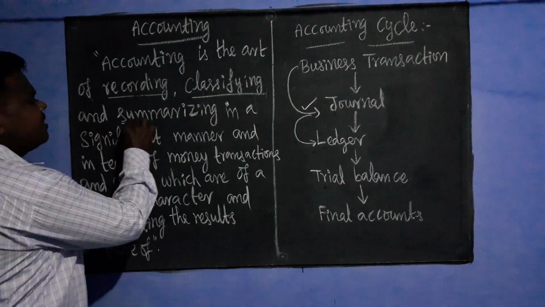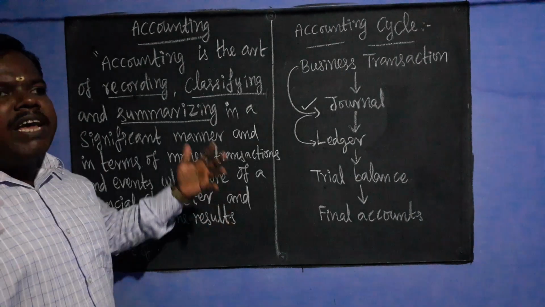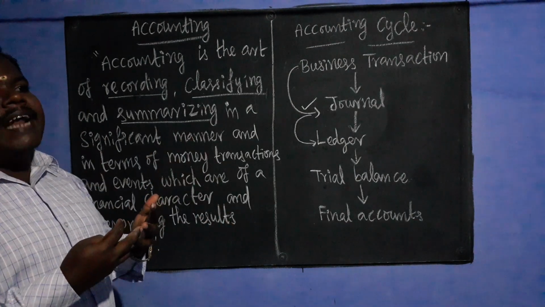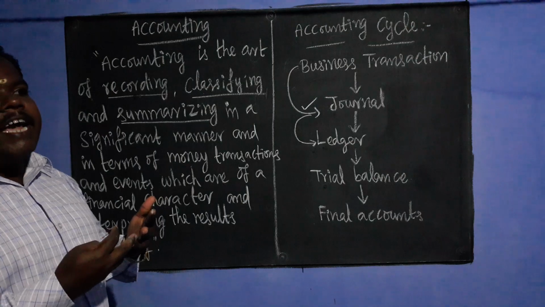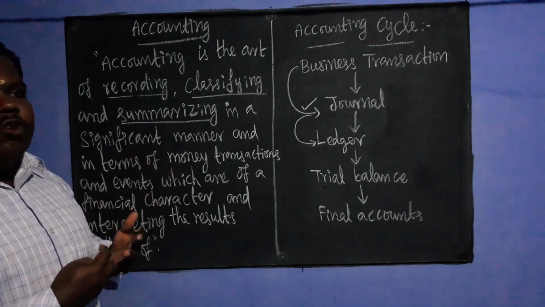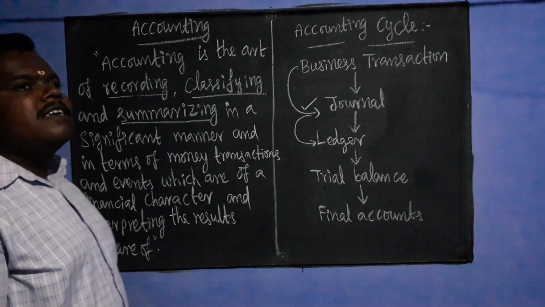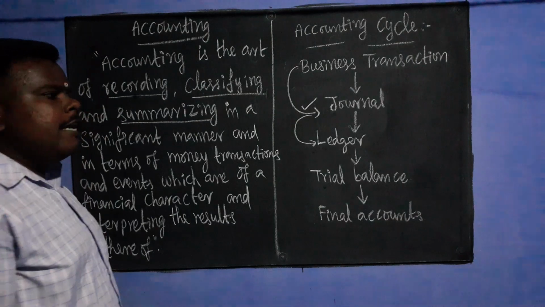Next process is summarizing. At the end of the year, all the transactions which have taken place in the business should be summarized to find out the business results, whether the business is earning profit or incurring loss.